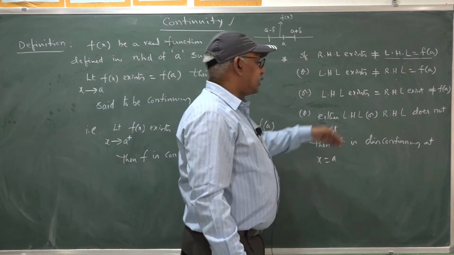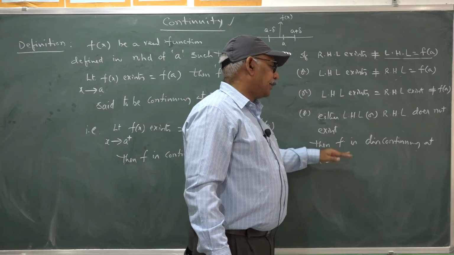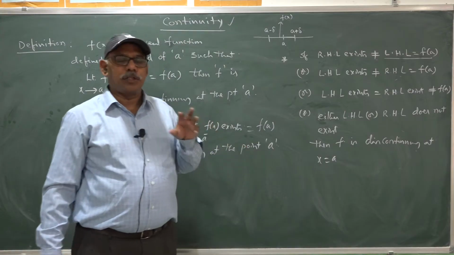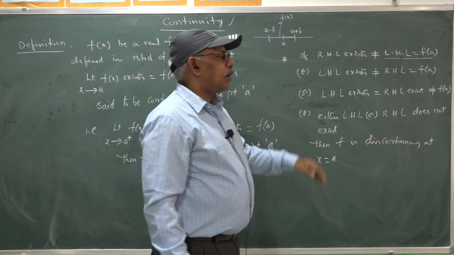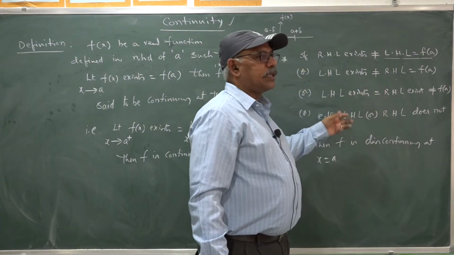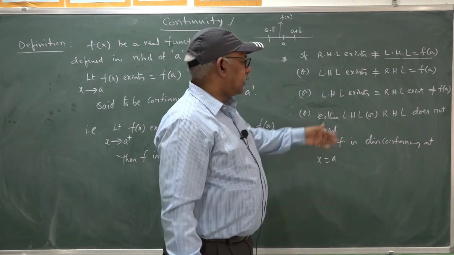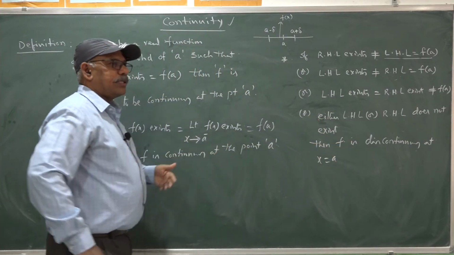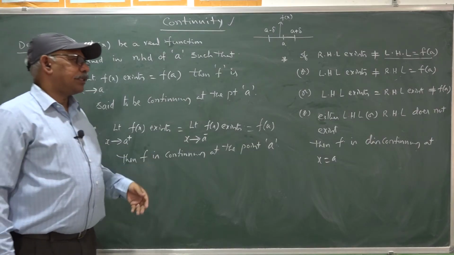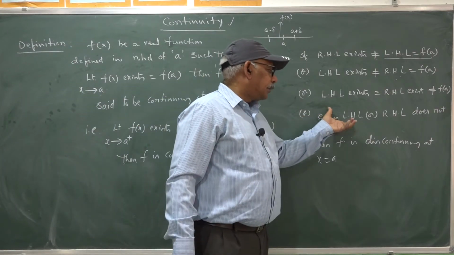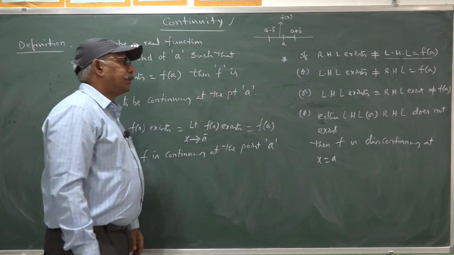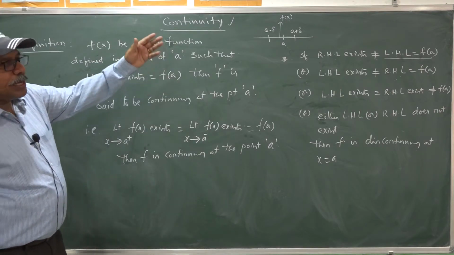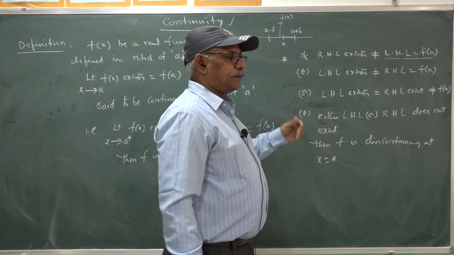This case is called first kind discontinuity, because the right and left limits both exist and take finite values, but are not equal to f of a. In such case, we can say that the discontinuity is first kind discontinuity. This is second kind discontinuity: either LHL or RHL does not exist. Does not exist means it does not take a finite value. In such case, the discontinuity is called second kind discontinuity. So, the discontinuity arises in these different cases.